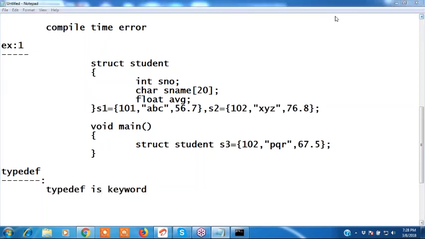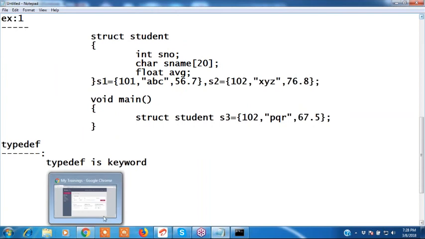No, we cannot create a new data type. Using structure, we can create a new data type. Using the union keyword, we can create a new data type. And using enum also, we can create a new data type. Structure, enum, union. Okay, using these we can create new data types.